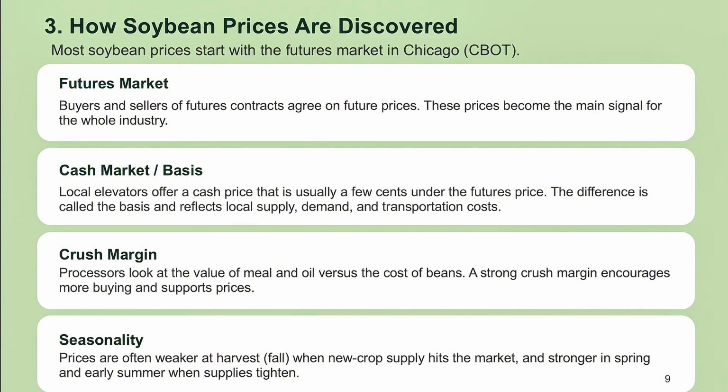Processors also watch the crush margin, the value of the meal and oil they get versus the cost of the beans they buy. Prices tend to be weaker at harvest in the fall when new crop supply hits the market, and stronger later in the marketing year when supplies tighten.